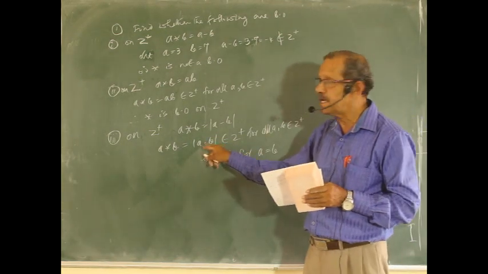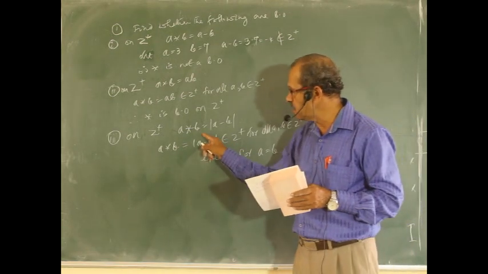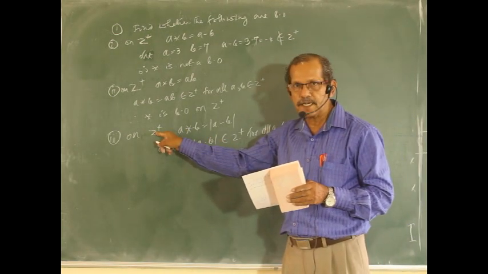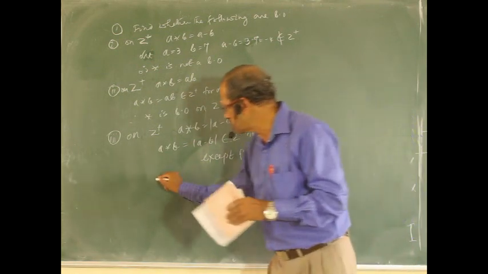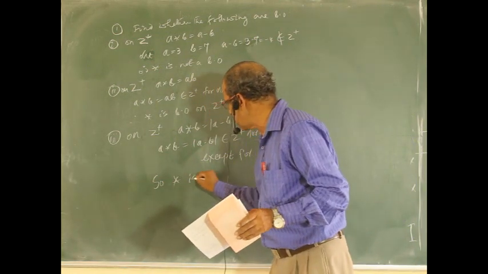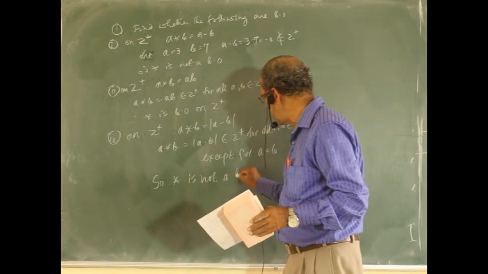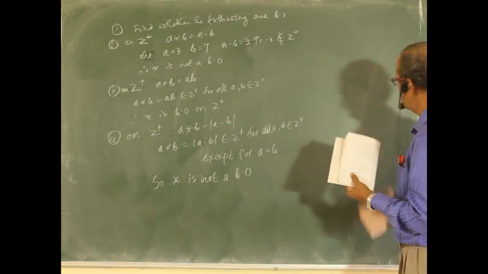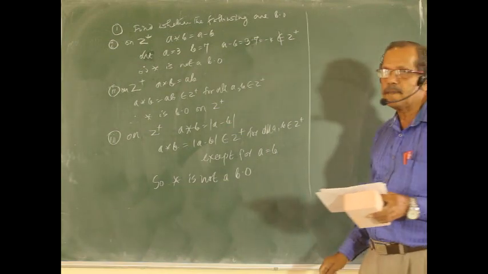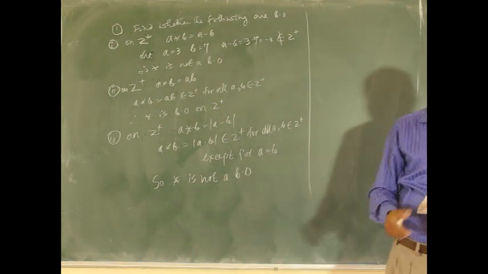But if you take a and b equal, this will be 0. 0 does not belong to the set. So, star is not a binary operation. Even though it is positive, star is not a binary operation.